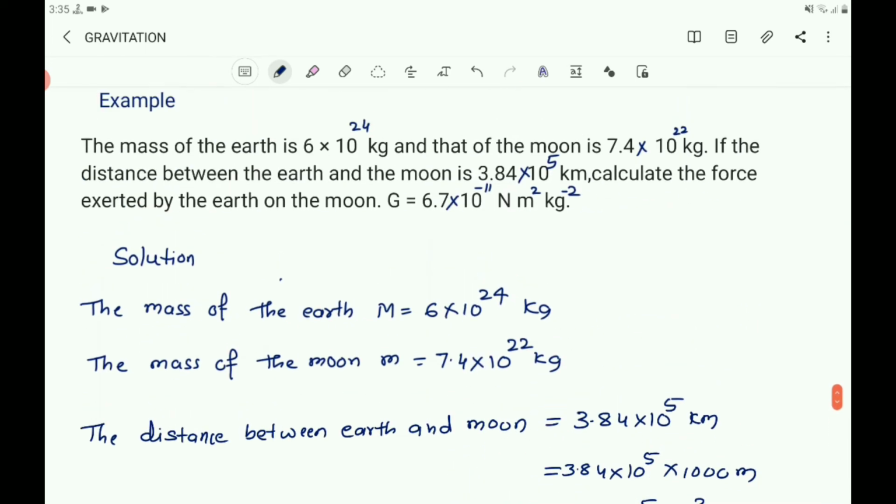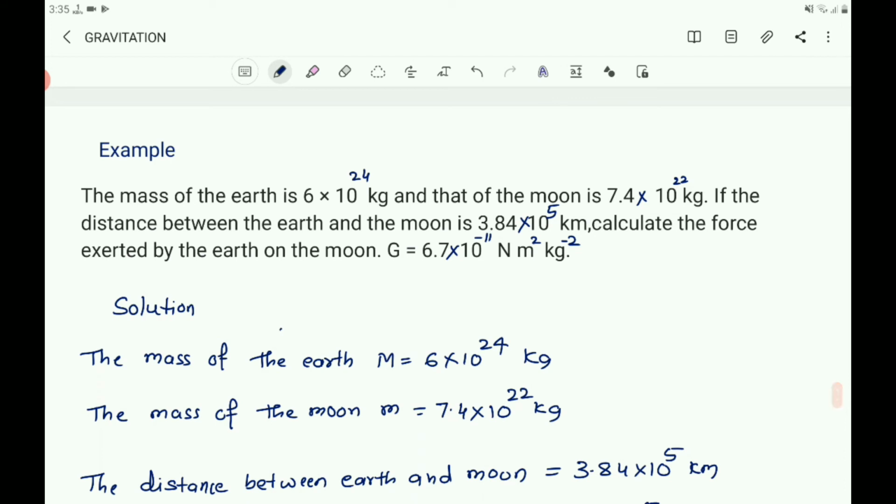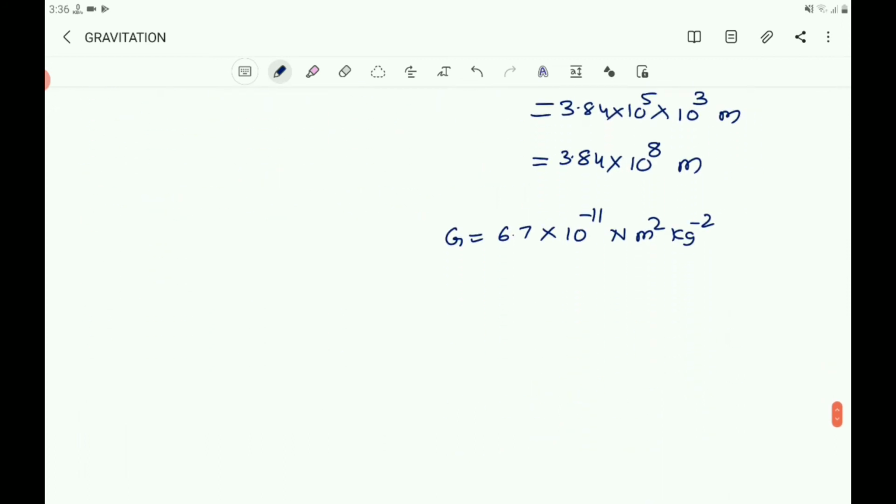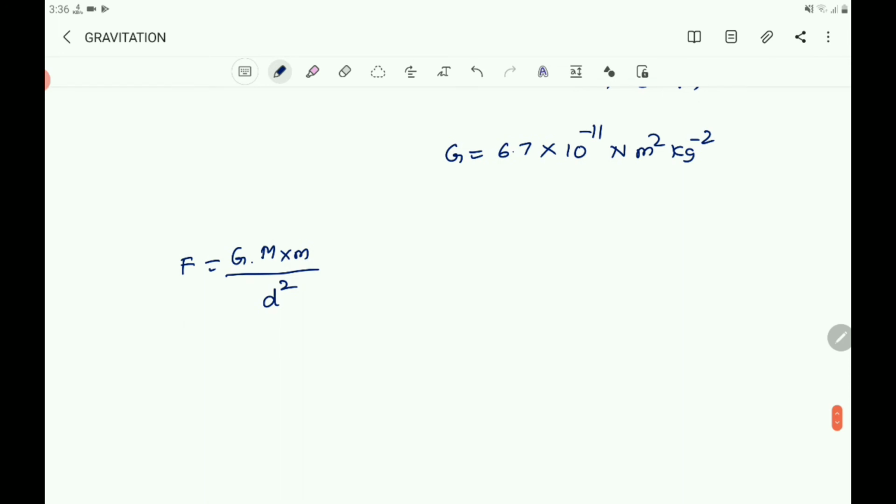Calculate the force exerted by the earth on the moon. So you write the formula for force. Gravitational force equals, according to Newton's law of gravitation, G into m into m, that is G into mass of the earth into mass of the moon divided by the square of the distance between them. G m into m by d square. Then you substitute the values of G, m, and d.